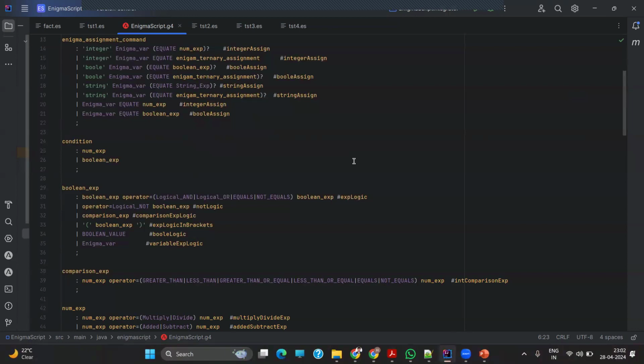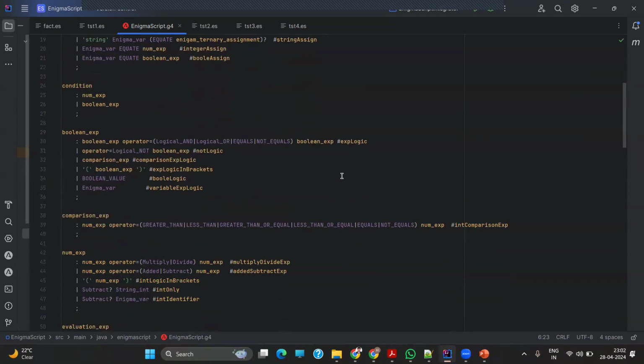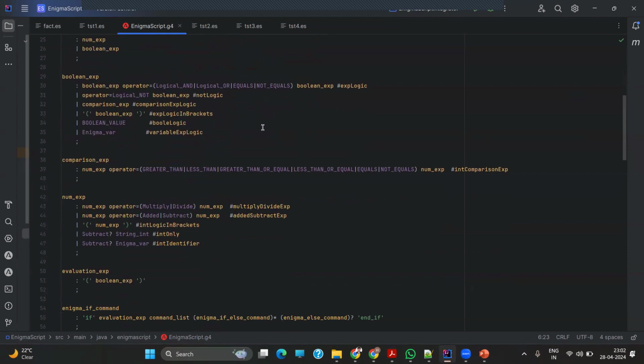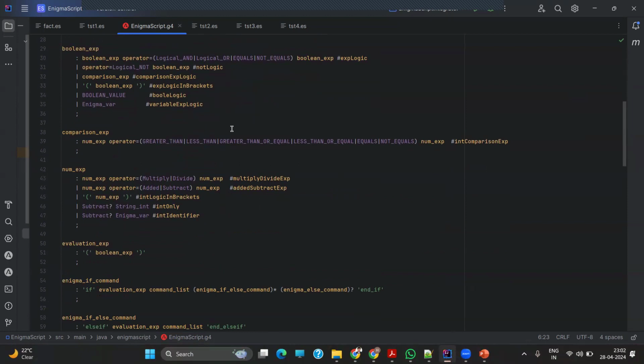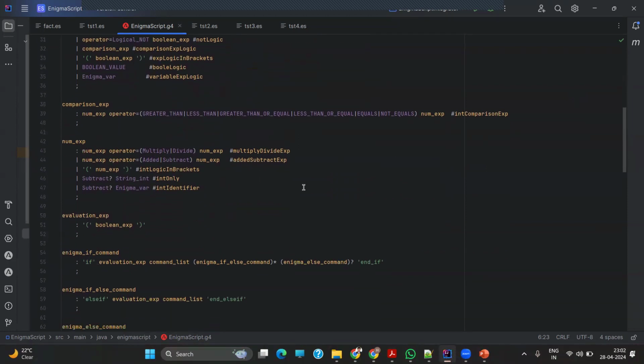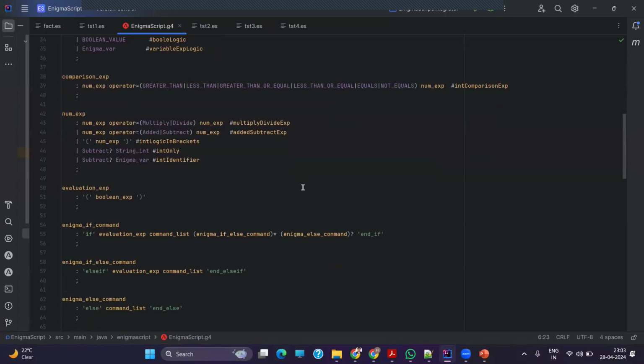Then comes the condition. The numerical expression and the Boolean expression come under the condition block. In the Boolean expression we use the AND operator, OR operator, and NOT operator. As my friend Ujita has explained before, the same operators are used in these Boolean expression values. And for the comparison expression, we use all the comparison symbols: equal to, inequality, greater than, less than, less than or equal to, and greater than or equal to. These are used for comparing two different expressions, and the output will basically be a Boolean value.